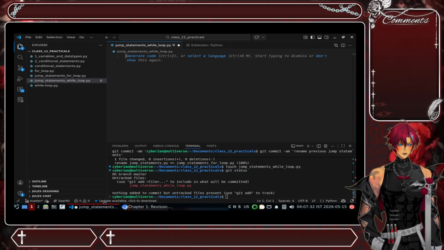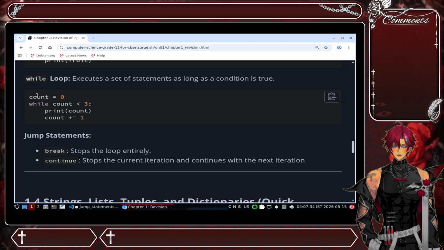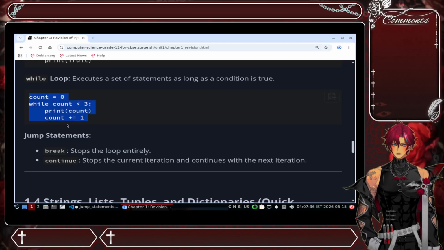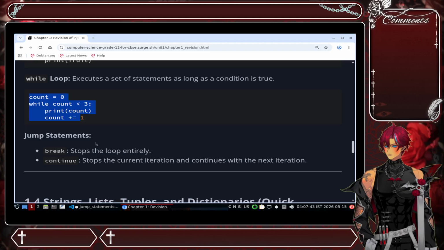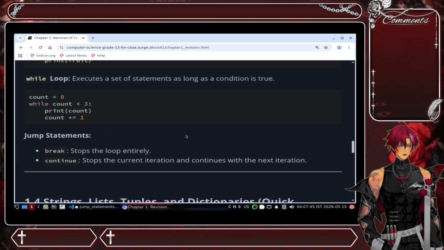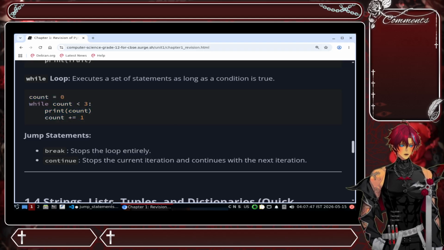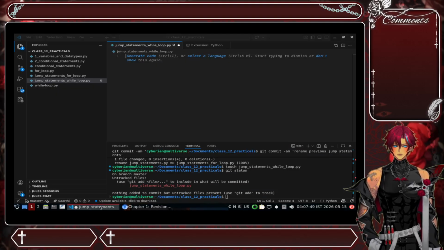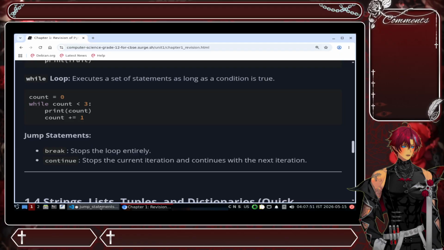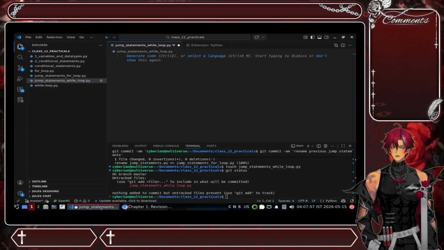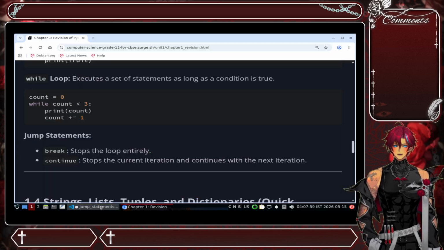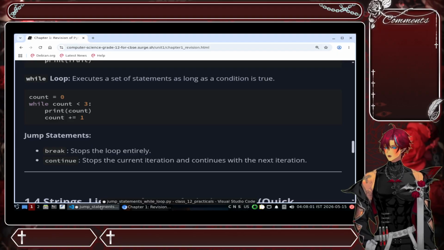So let's try to work with this one. So while loop. What we are going to do is utilize this existing loop and modify it to have some break and continue statements. So we are making two copies of it and we are going to continue with those. You could also use the Vim editor, which is a fancy way of utilizing very lightweight editors. That is also one way you could do it. Anyways, let's continue with this one.